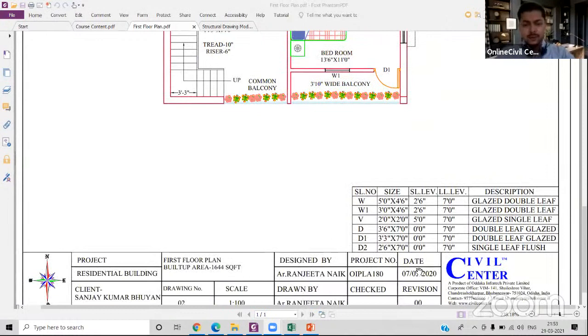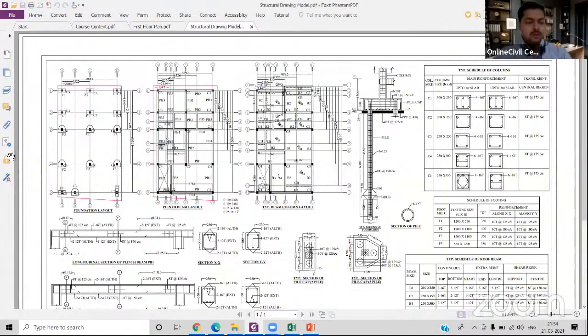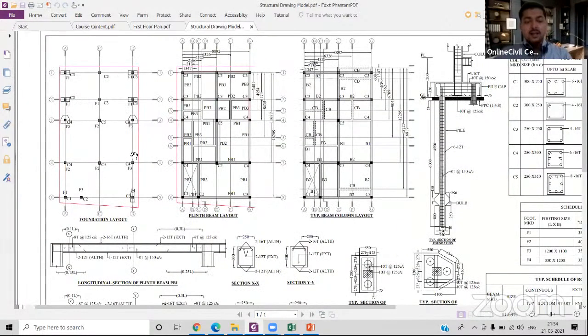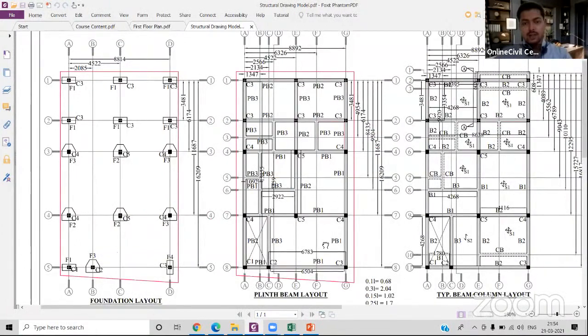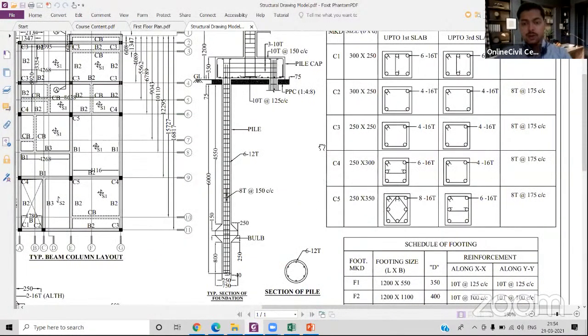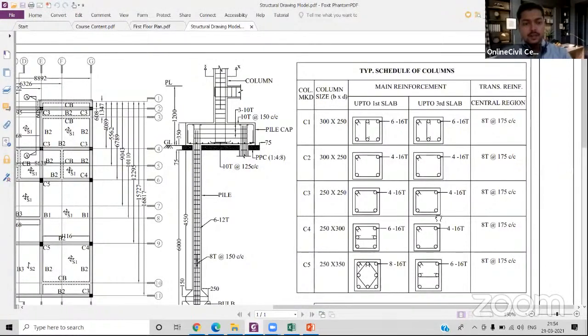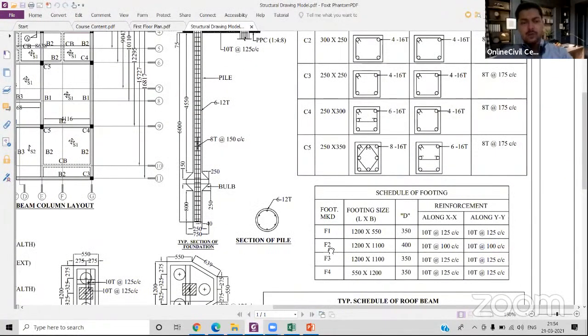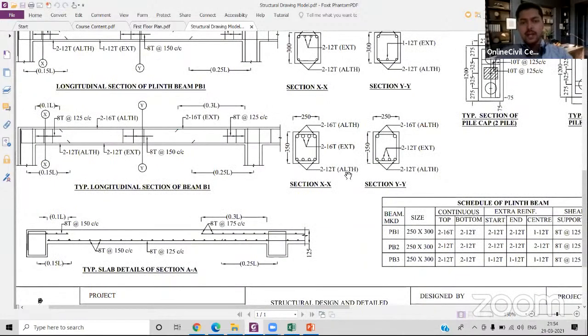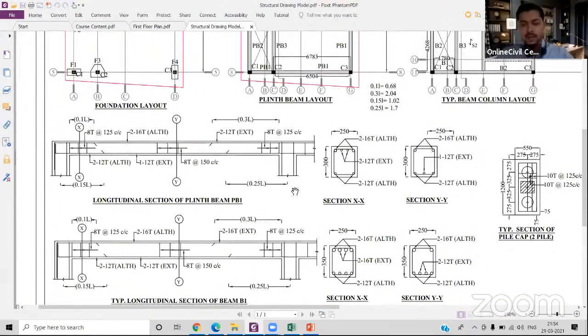Now, over here we have a few schedules also. One schedule is there in the architectural plan, where we are going to know about the doors and ventilators that are being used in the plan. Then we'll also study the structural drawing and how you can use this data for your estimation work. Okay, so you are going to learn how to study the schedule of the footings, the roof beam, the plinth beam, and each and everything in this whole structural drawing, so that you can make an estimate.